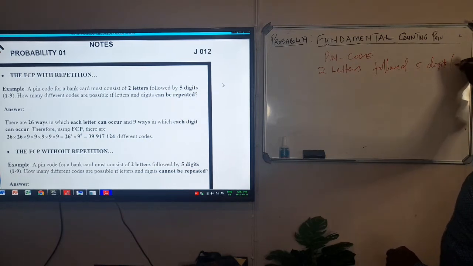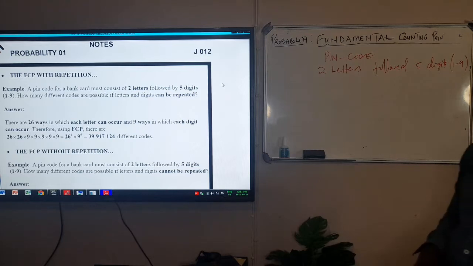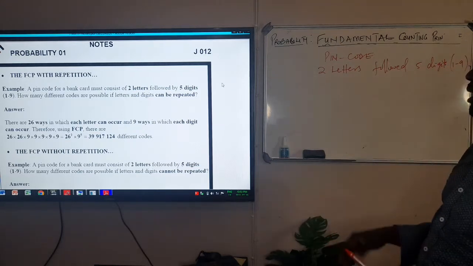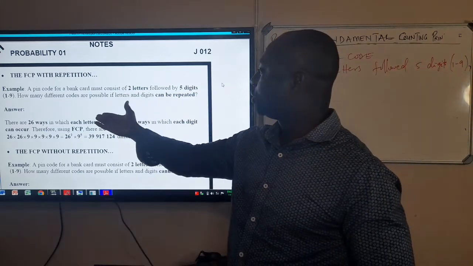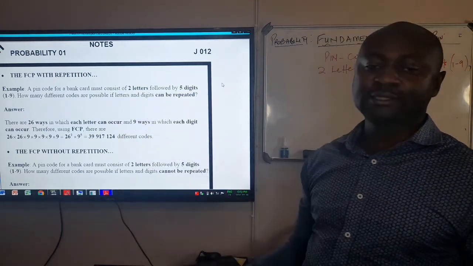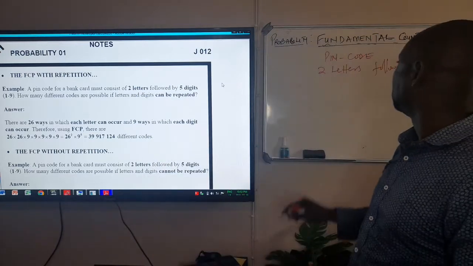And the digits must be from 1 to 9. So now to answer these questions, they ask you how many different codes are possible if the letters and the digits can be repeated. Take note, underline the word repeated.